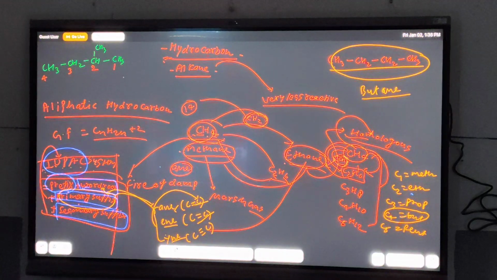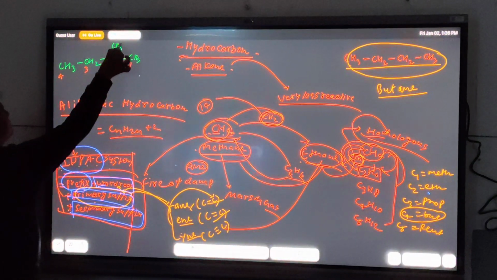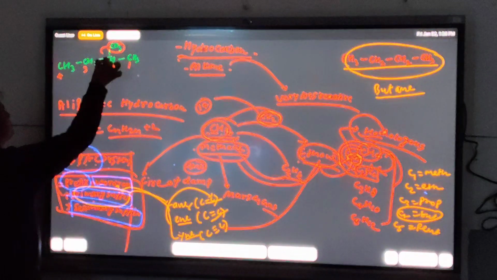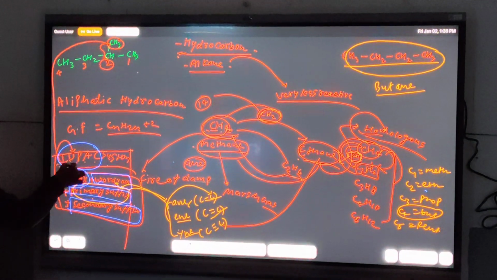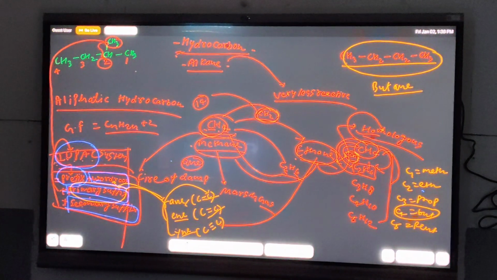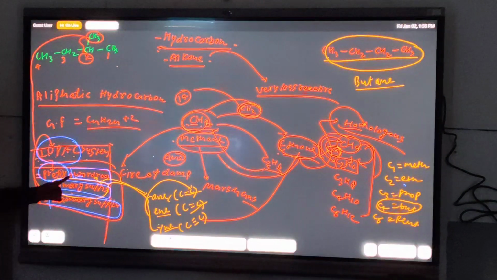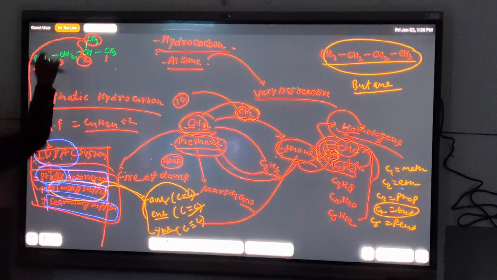So according to this rule, this CH3 group is attached to the second carbon, and this CH3 is a prefix, because the name of this CH3 is not added with the word root. So first of all write the name of this prefix.